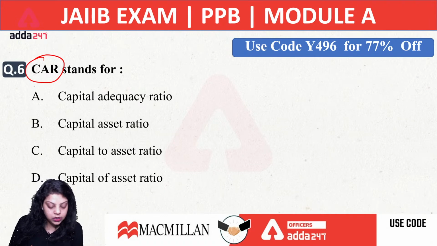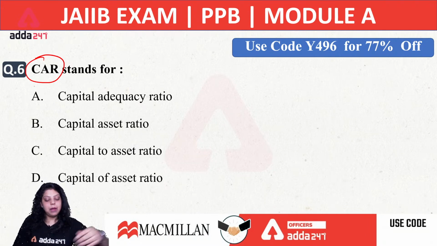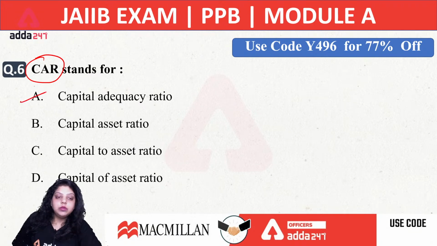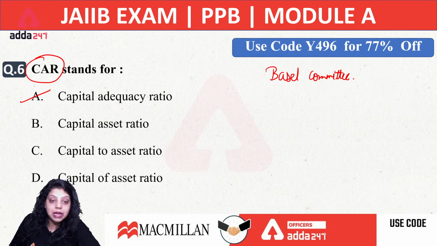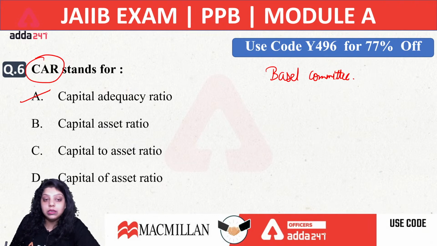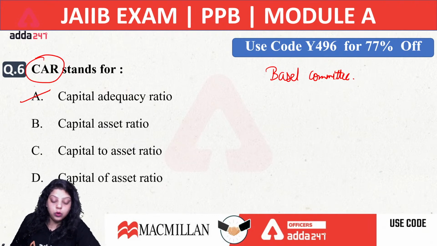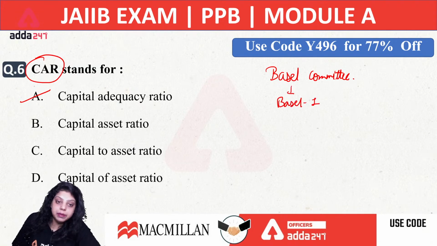So what is the right answer for the 6th question? Everyone is going with option A, that is capital adequacy ratio. That is true. Whenever we are talking about capital adequacy ratio, the Basel Committee comes into the role. The Basel Committee forms international banking regulations, which should be followed by all the banks in the countries that follow the Basel Committee's rules. The Basel Committee, in Basel Accord 1, introduced the capital adequacy ratio.